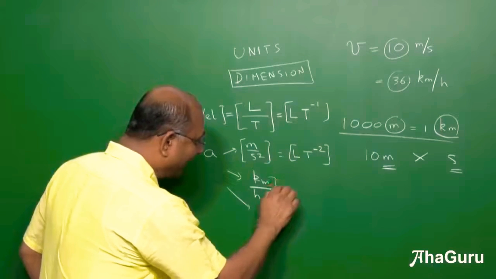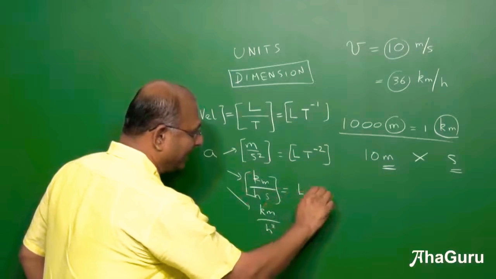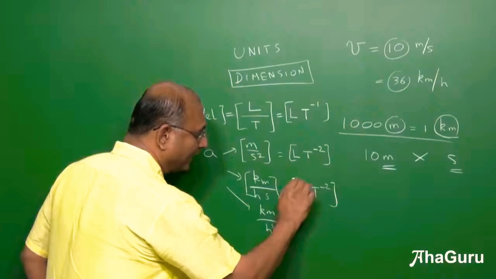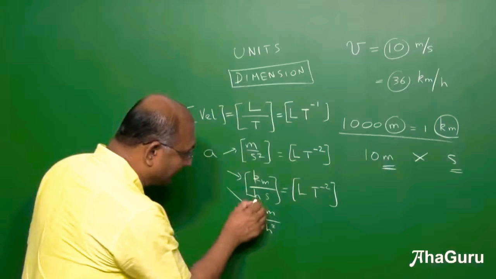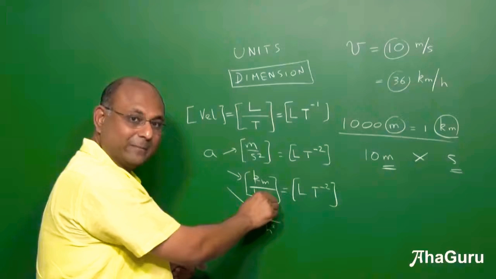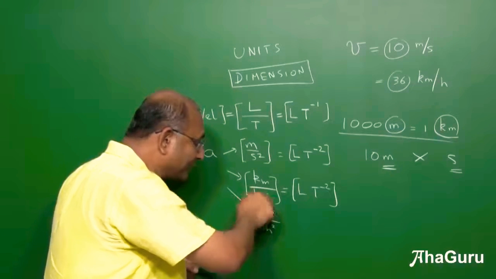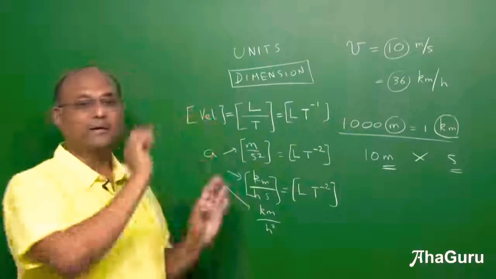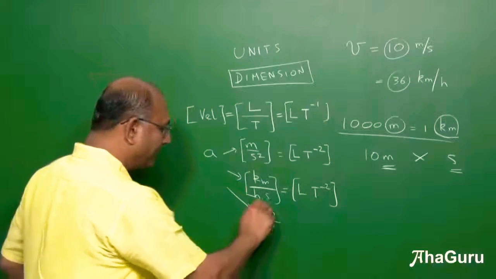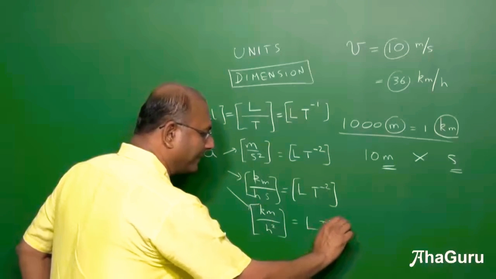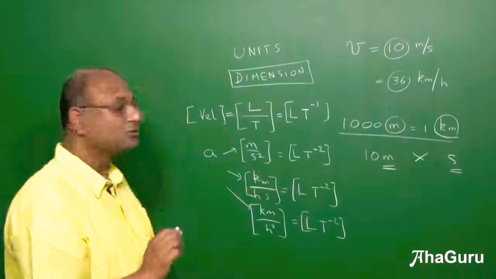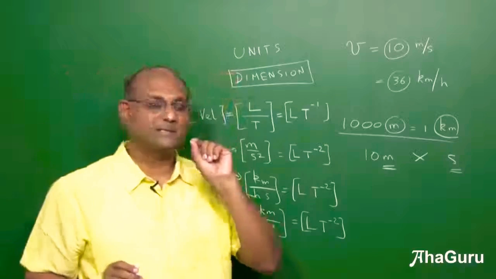This also has dimensions of L t power minus 2, length time power minus 2, length by time into time. Hour is also time, second is also time. You can convert hours to seconds, but you cannot convert kilometer to hours. So I hope that is clear. What about the dimensions of this? Again, L t power minus 2. So I hope the difference between units and dimensions is clear.